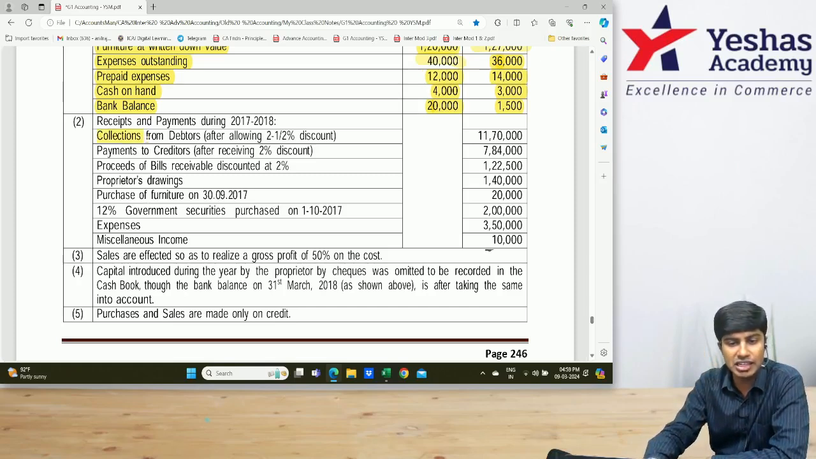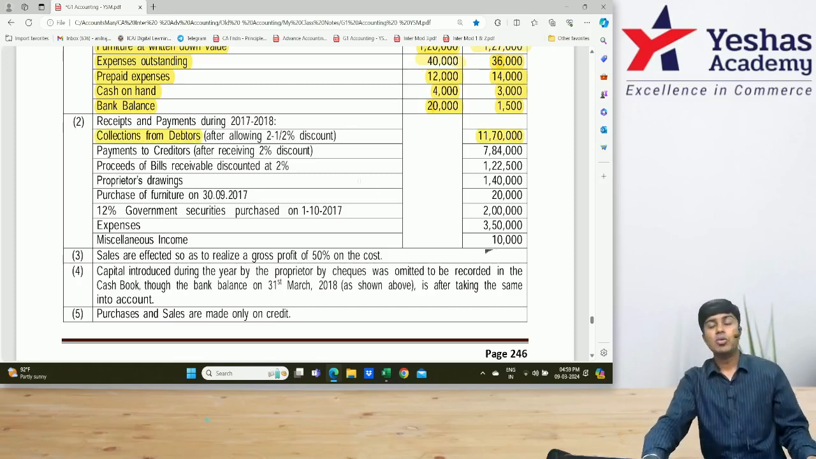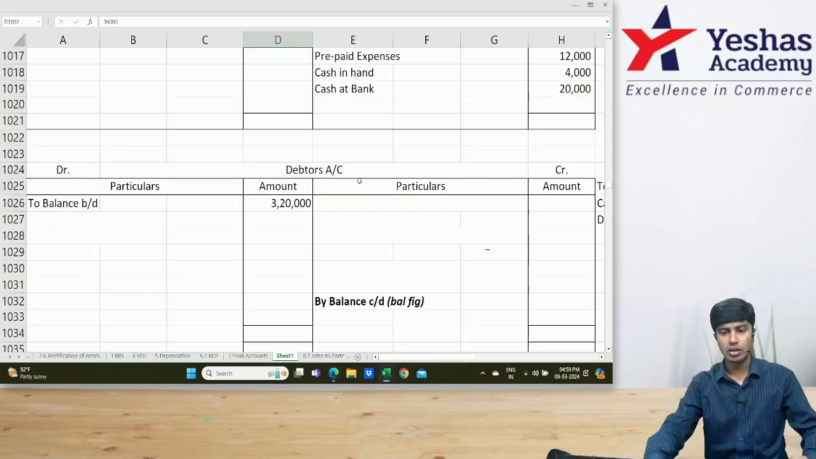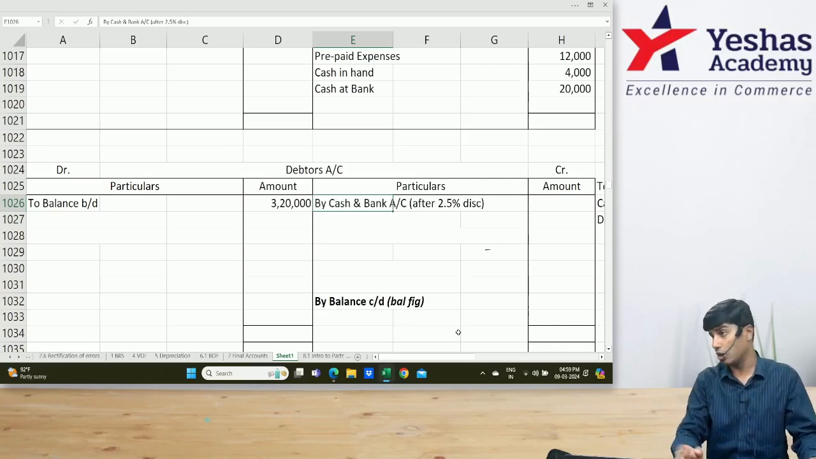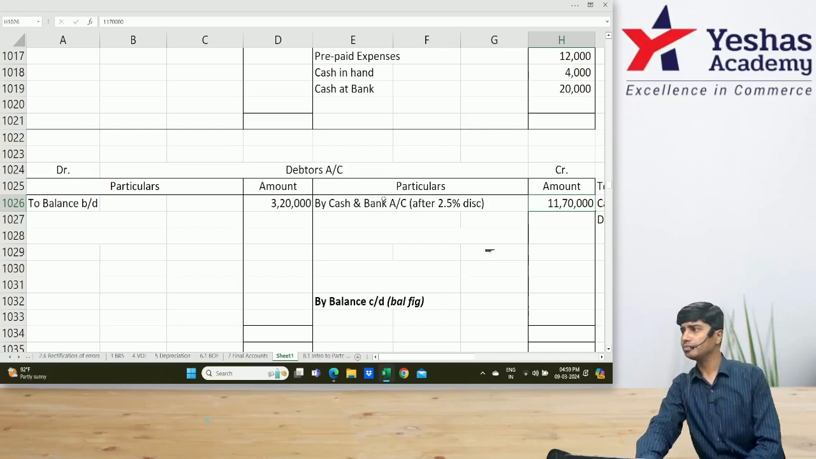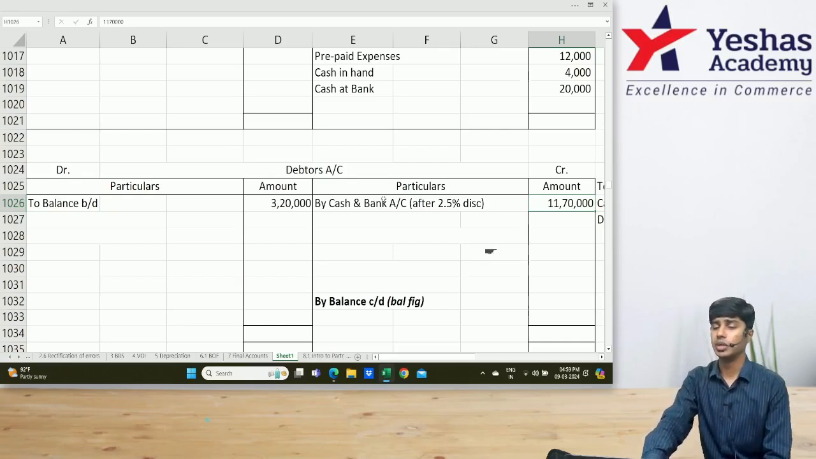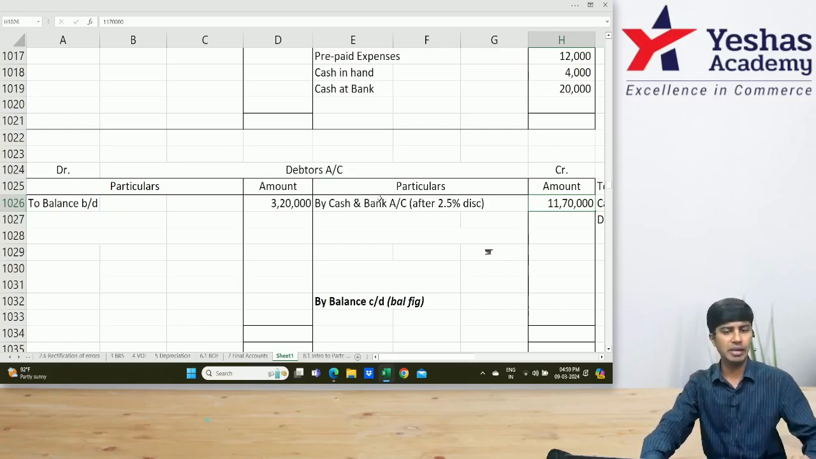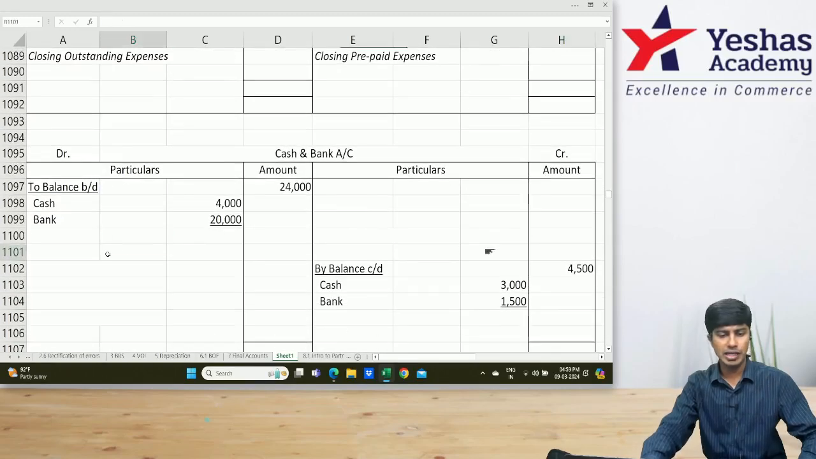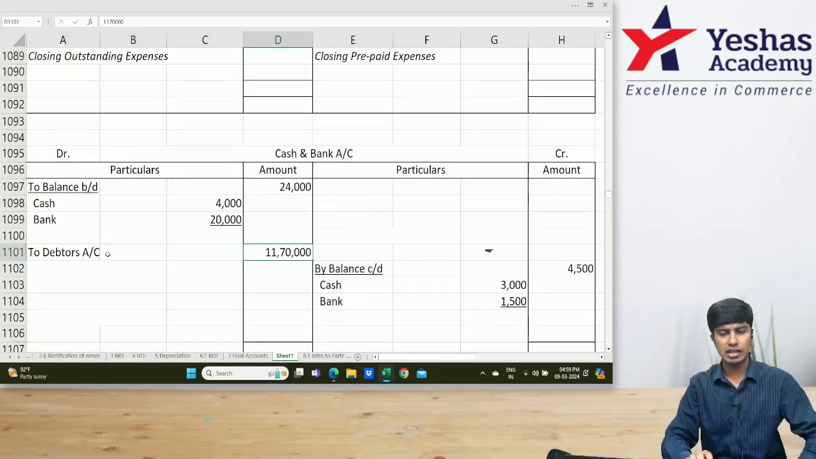First item, collection from debtors. How much did you collect from debtors? 11,70,000. Listen, what is the journal entry when you collect from debtors? Cash account debit to debtors account. In debtors account, I'll write by cash and bank. Am I right? We don't know whether it is cash or bank. In the cash and bank account, you write on the debit side, to debtors, 11,70,000.